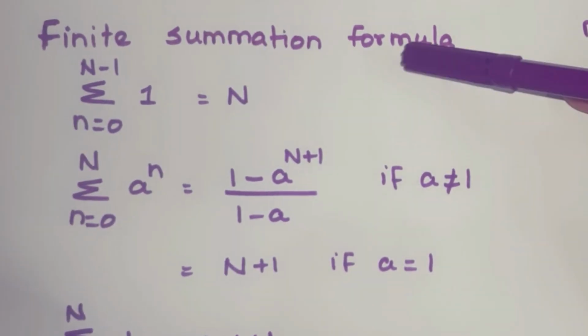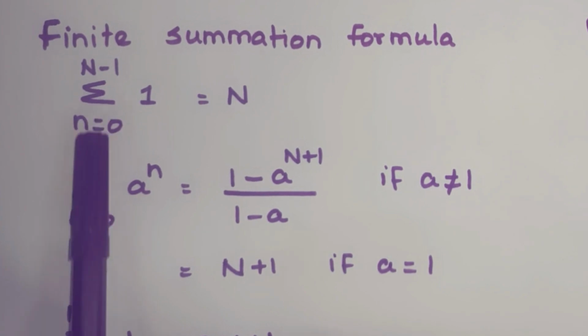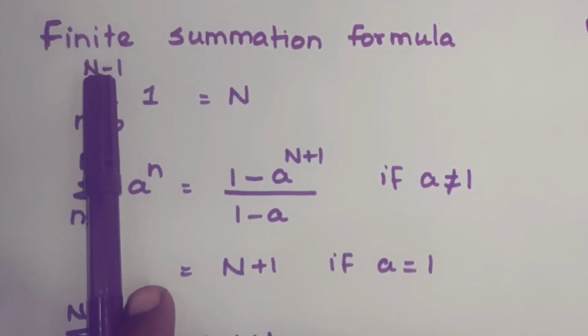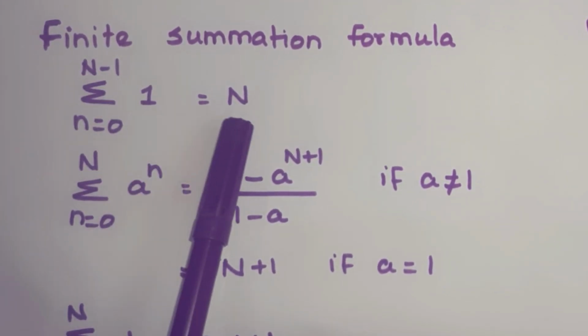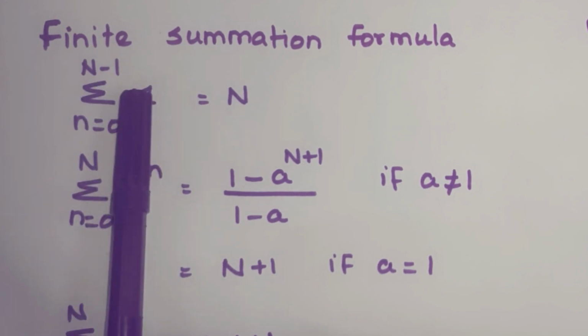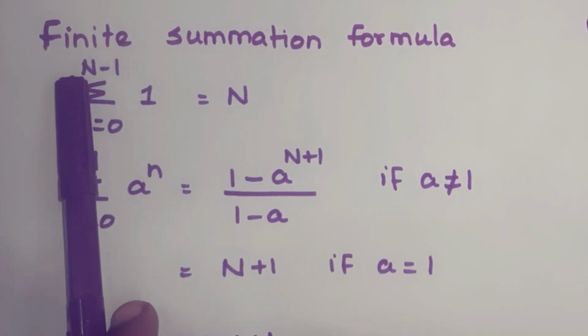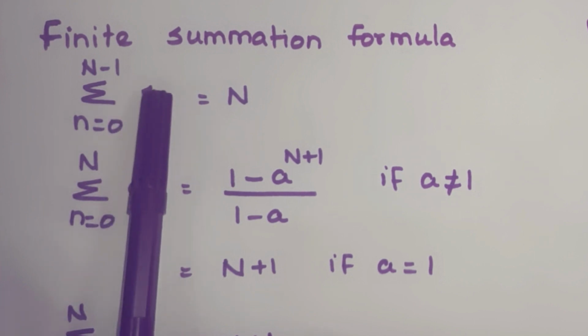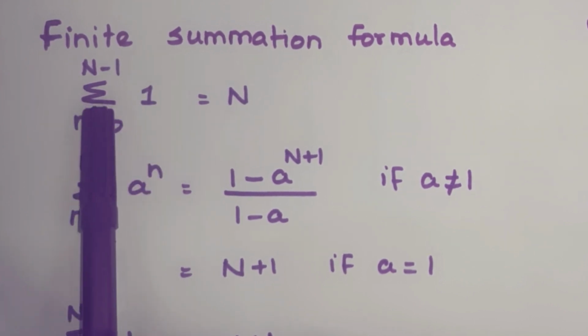Next one is the finite summation formula. Summation n equal to 0 to n minus 1 of 1 is equal to n. That means you are going to add 1 from 0 to n minus 1. Otherwise, you are going to add 1 n times, right?